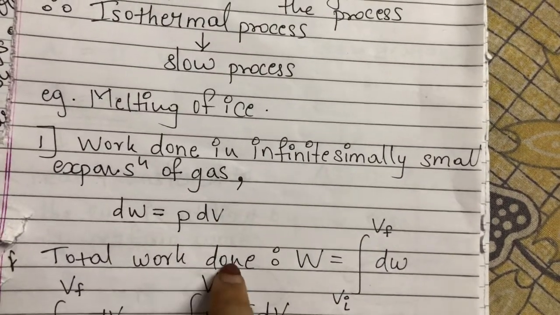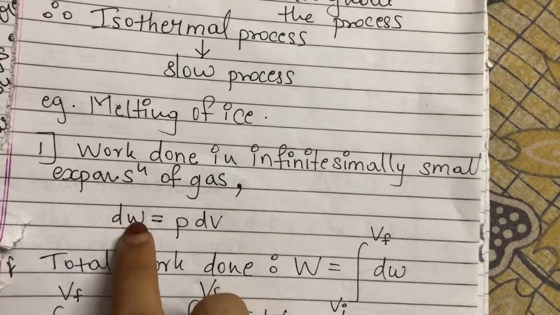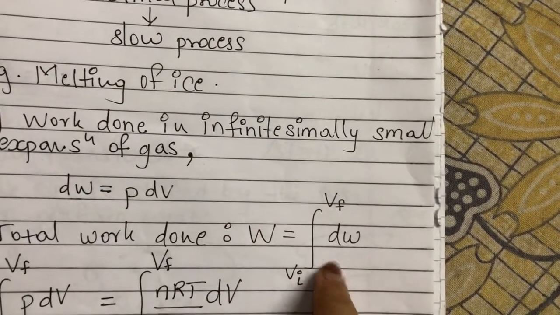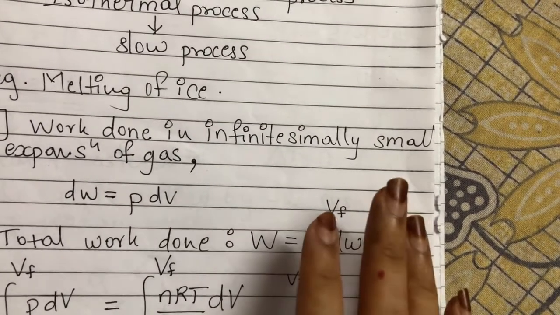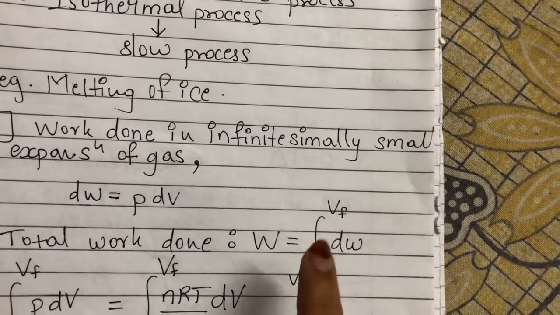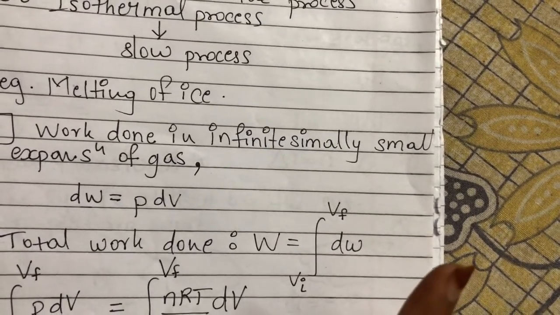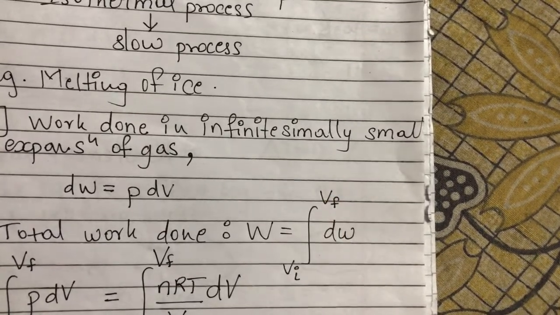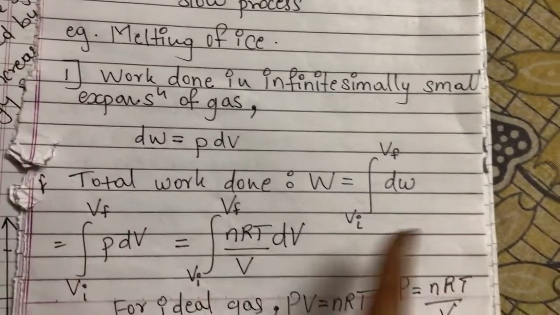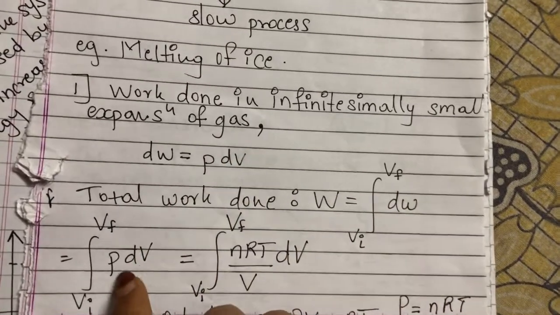So what will be the total work done? Total work done will be integration of small work done. The volume is expanding, there is increase in the volume from Vi to Vf. So in place of dW, I have substituted PdV.